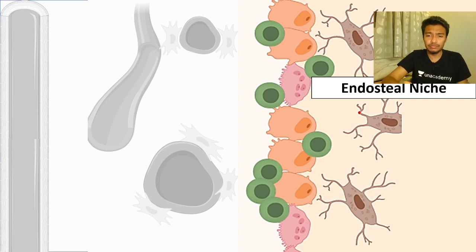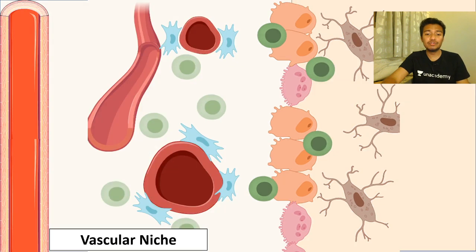So you live in a colony or a particular place, right, or apartment or a housing society. So you have a small society, right? So exactly these cells, they also have a society. So this endosteal niche is a society where the hematopoietic pluripotent stem cell reside. Now as they mature and become more differentiated, they move towards a vascular niche, or near the blood vessel, the society which is near the blood vessel.